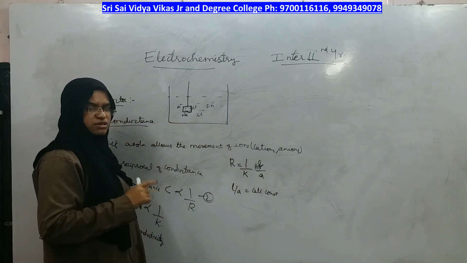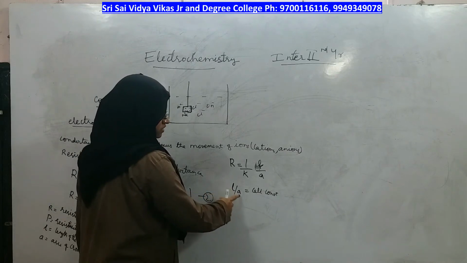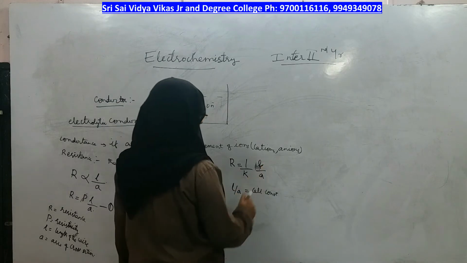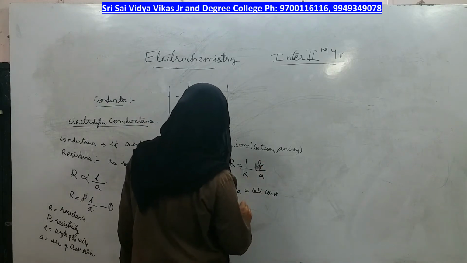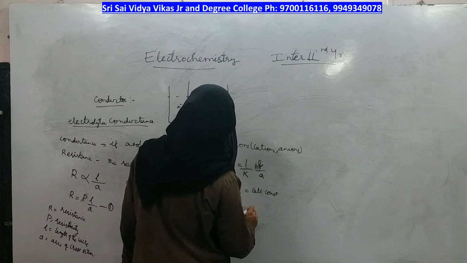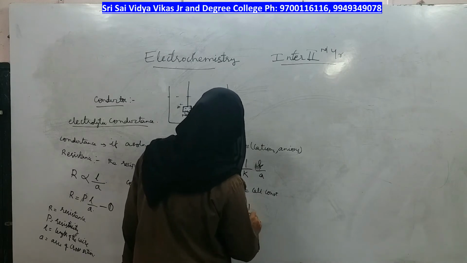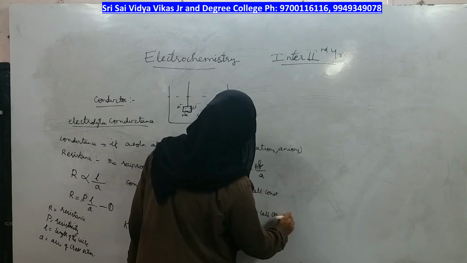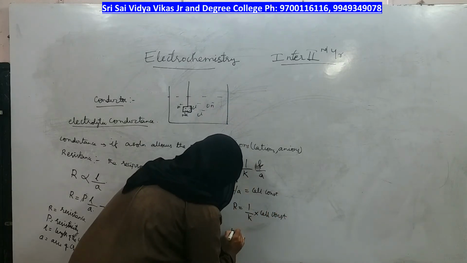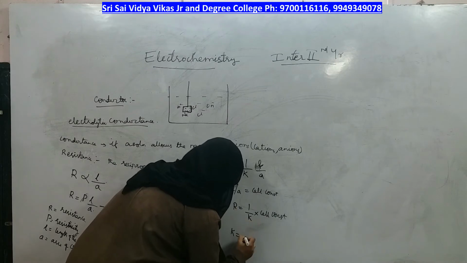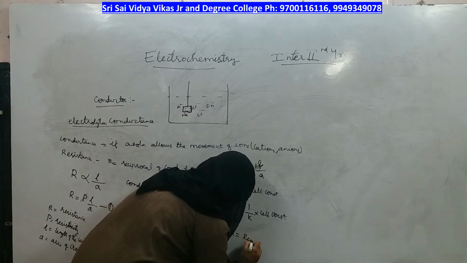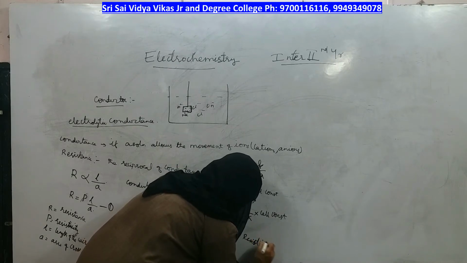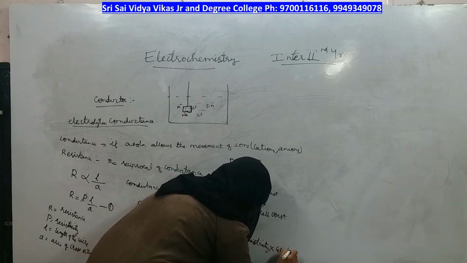When will the cell constant be 1? When the length of the wire is 1 and the area of cross section is 1 centimeter square, then the cell constant value becomes 1, right? Resistance is equal to resistivity into cell constant.